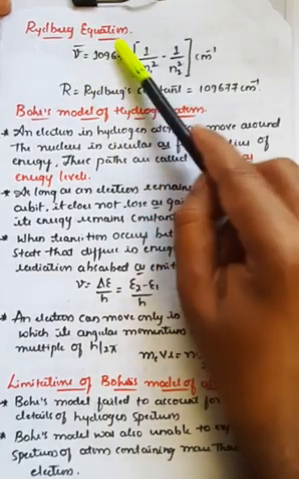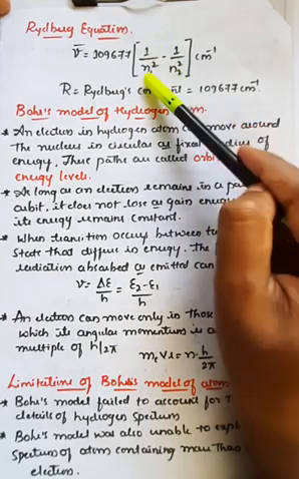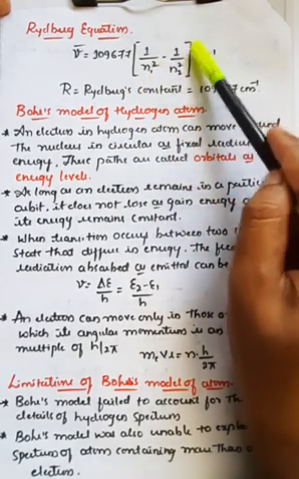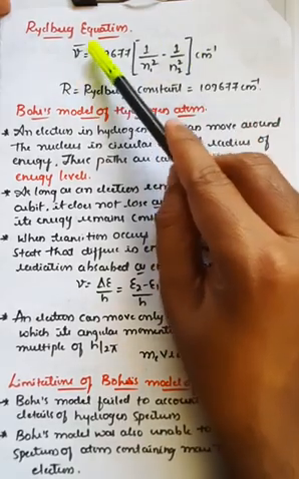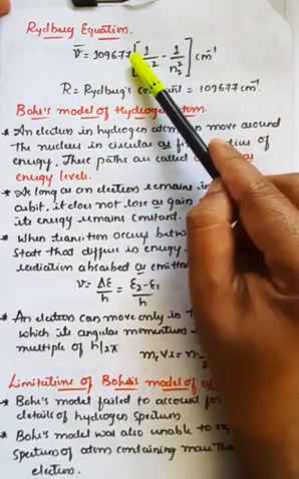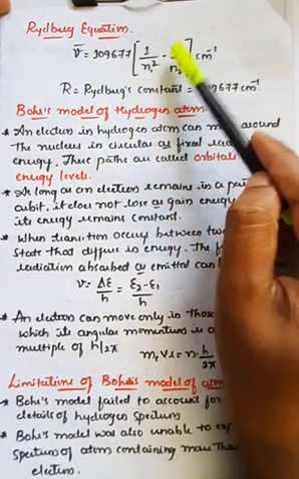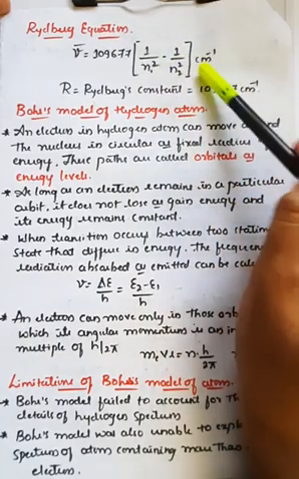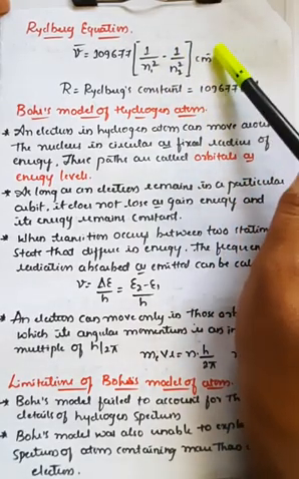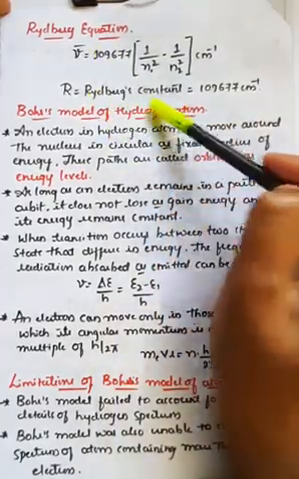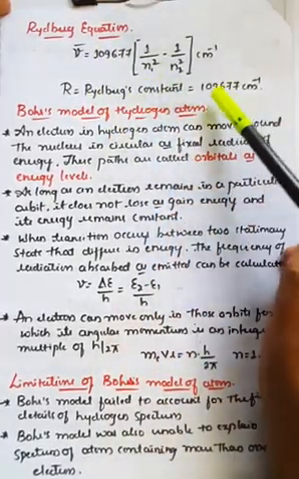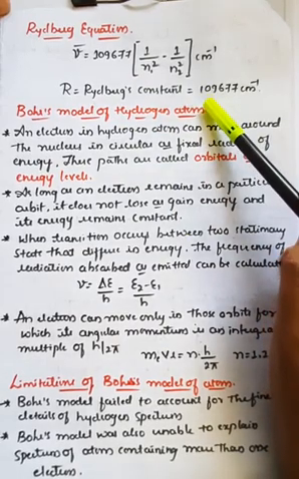It is measured in units of per centimeter. Here R represents the Rydberg constant, 109677 per centimeter.